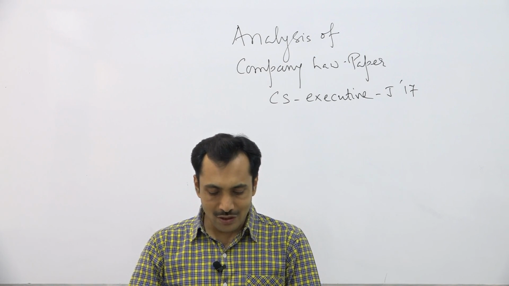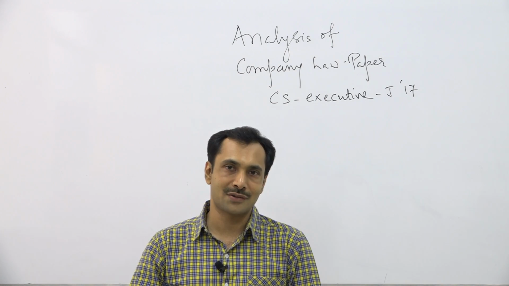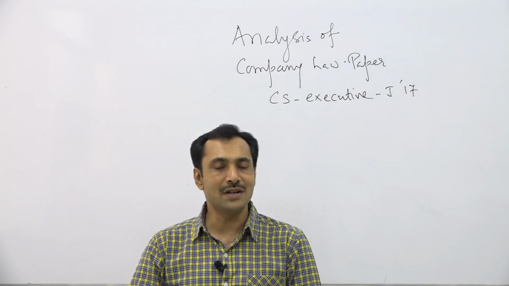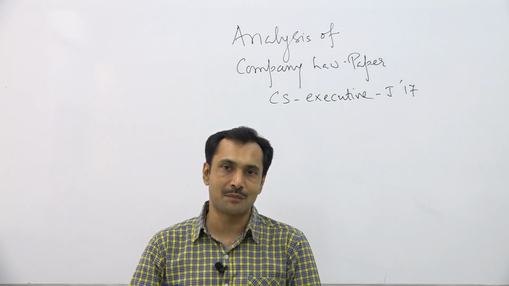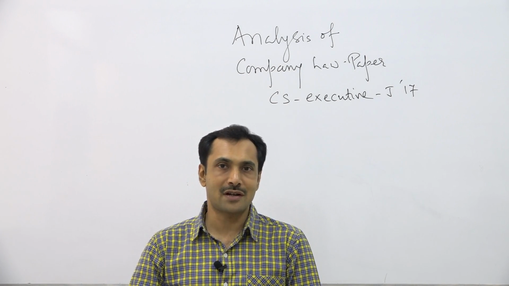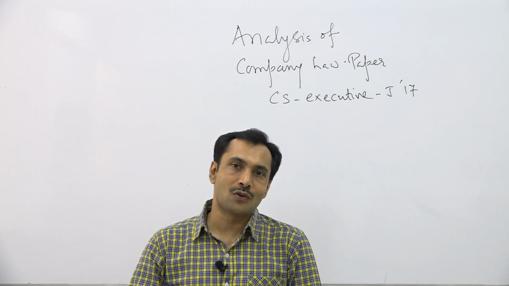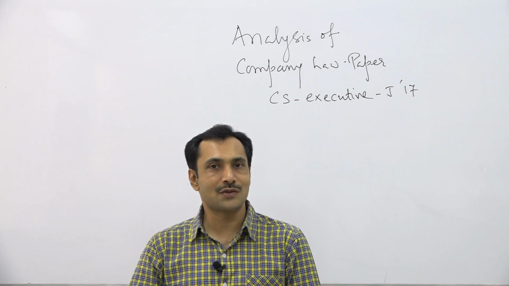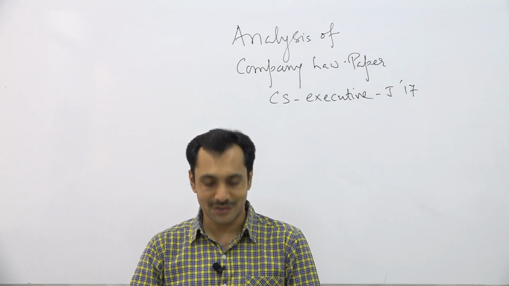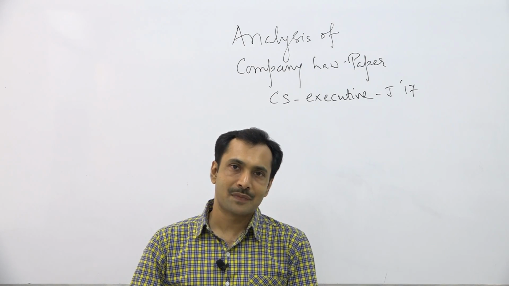The question does not clarify whether it is a 100% subsidiary or not. If it is a 100% subsidiary, the companies may go for a fast track amalgamation or merger. Otherwise, they will have to follow the regular process of amalgamation or merger. Question number 1 is over here.